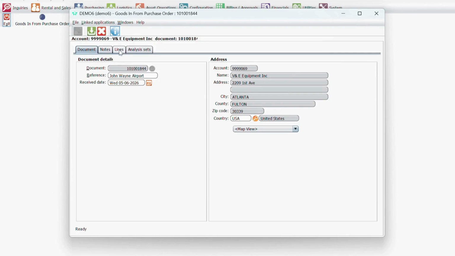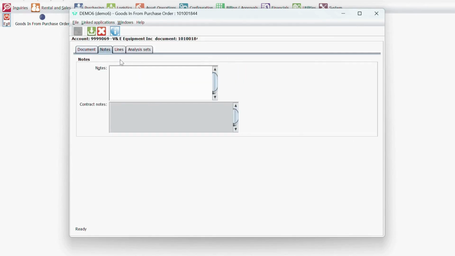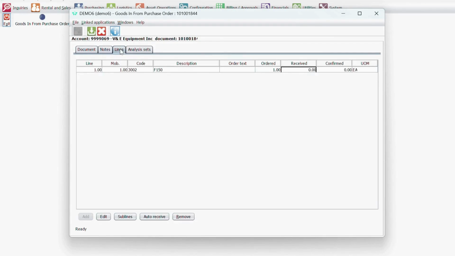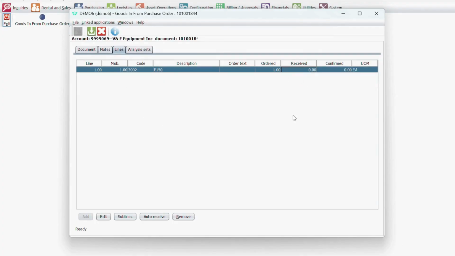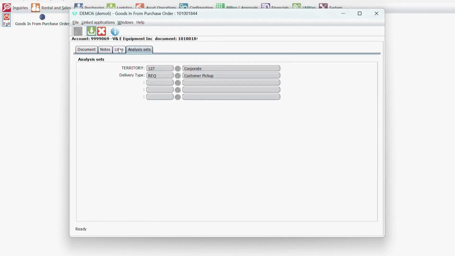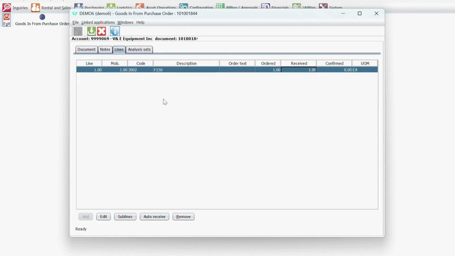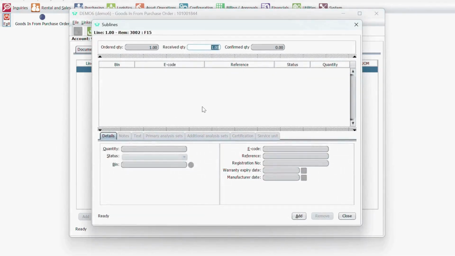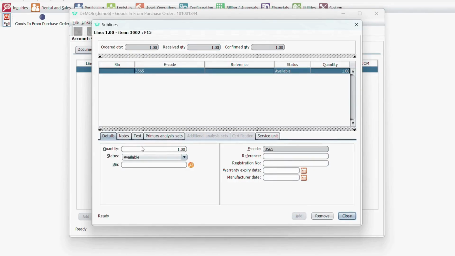So from here, you got to go to notes. If you need any notes, put any notes in there, you can do that. Then you want to go to the lines, put in the quantity that you're going to receive, which is 1. And that's pretty much it. Hit yes. But you got to go into the sublines, right? So from here, you can't just receive it. You got to add some stuff to it, right? So you go to the sublines. It's going to be various things that you need, right? You want to add some sublines to this.